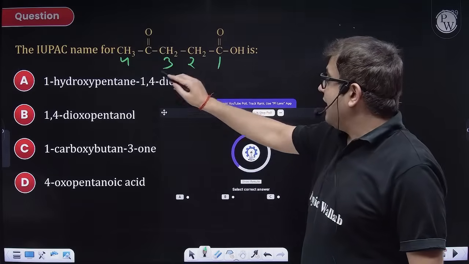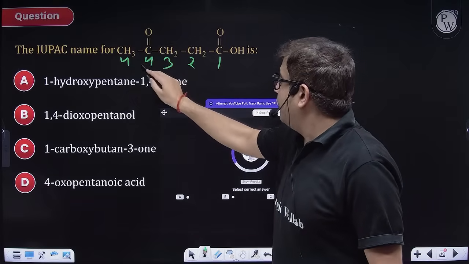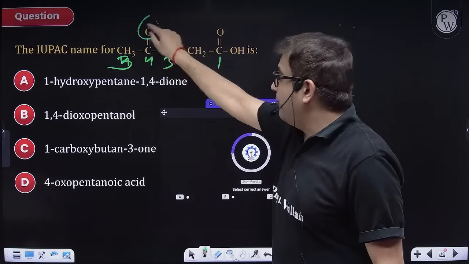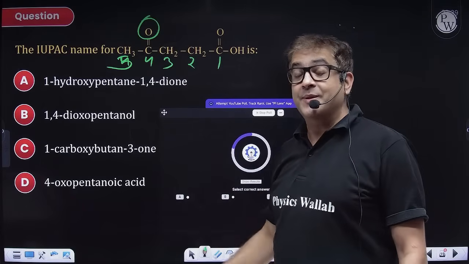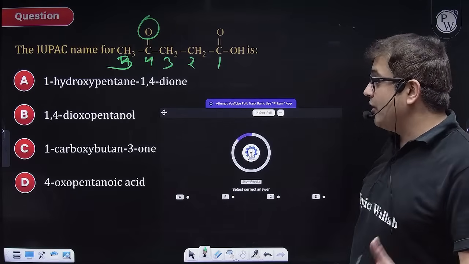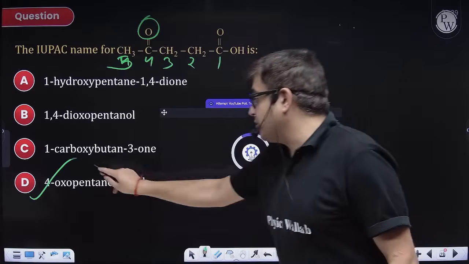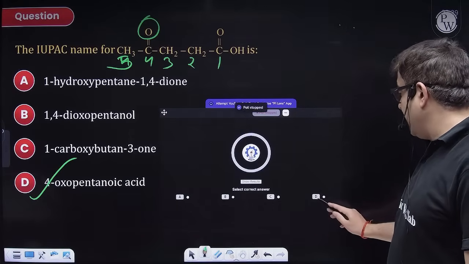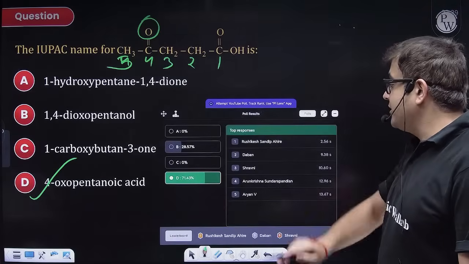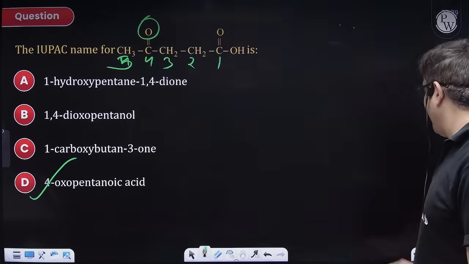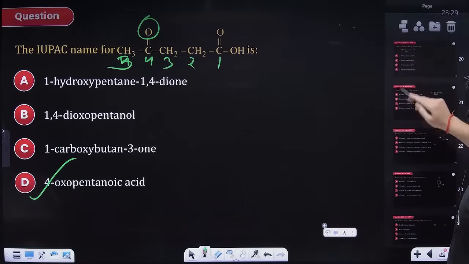Now 4 is 1, 2, 3. I'm sorry, 4 and 5. Fourth is having double bonded O. Ketone in the presence of a senior functional group will act as a branch. So 4 is oxo or keto. Only one option is showing you 4 oxo or keto. So rather a very easy question to solve. But yes, for those whose concepts are clear, the percentage is also sound. Good one, guys. Moving to the next one.